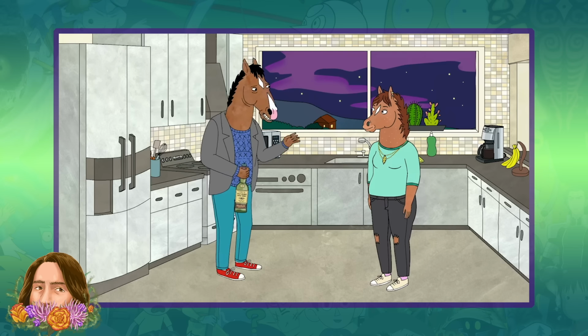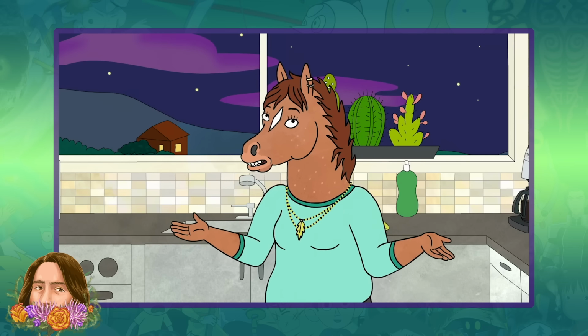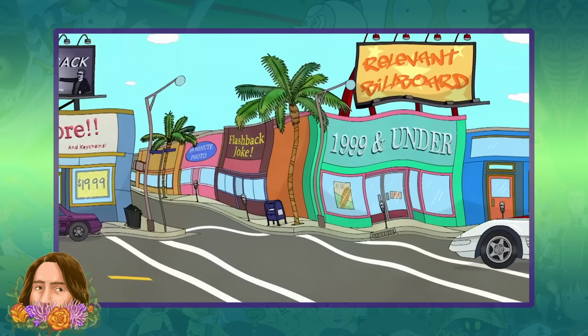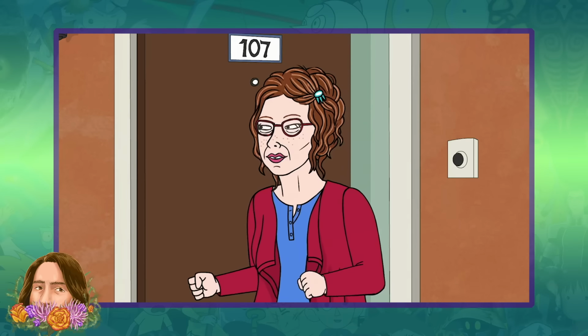BoJack says that he'll be a terrible father, and Hollyhock says she doesn't need another father, but she really wants to meet her mother. Unfortunately, BoJack cannot narrow down who he slept with in December 1999, but suspects it might be the president of his fan club, Marcy.